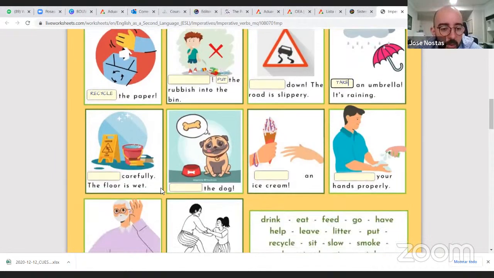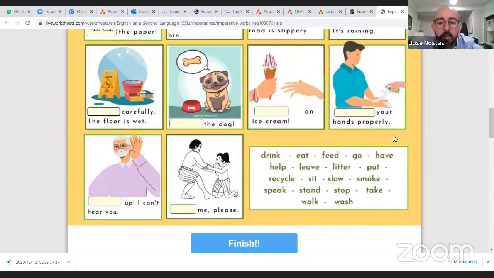All right, very good. Nice. Carefully, the floor is wet. Walk carefully. Oh, be careful, but we don't have be. So what is the action that we do on the floor? It's saying pay attention. Walk. Nice. Walk carefully. Very good.